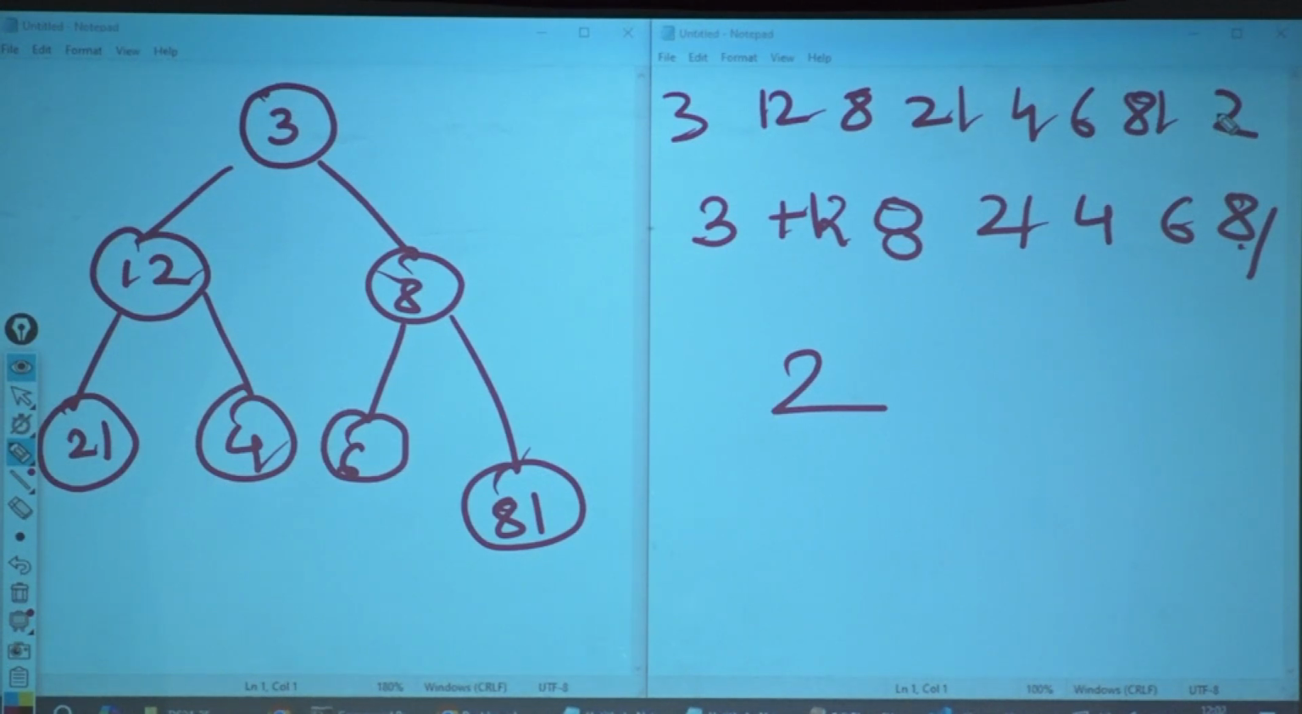I have inserted because I am filling it up as a complete binary tree. At any point of time, my min heap would always be a complete binary tree. So after 81, I have to put 2. So what did I do over here? I have put a 2. Is this correct?